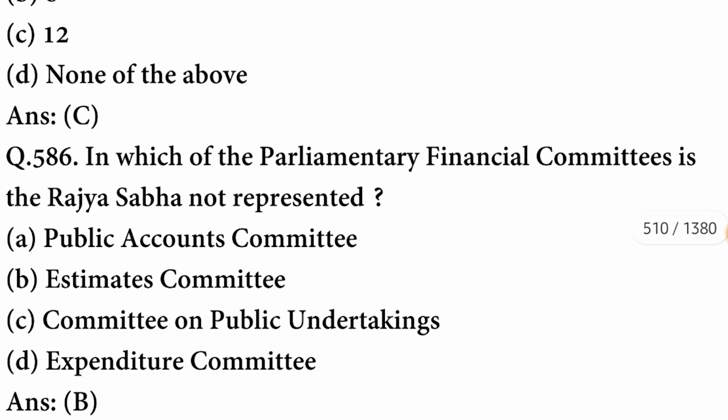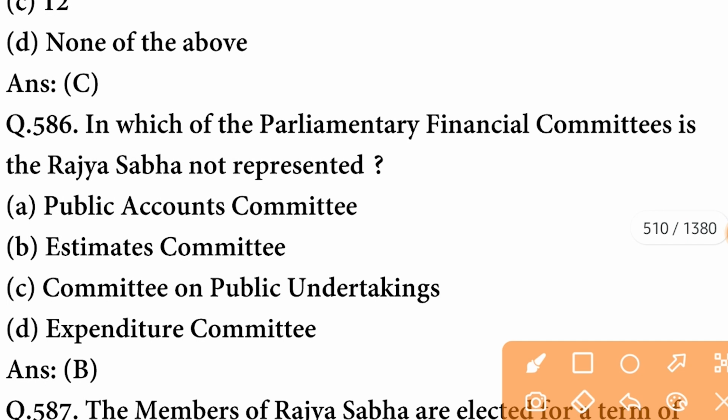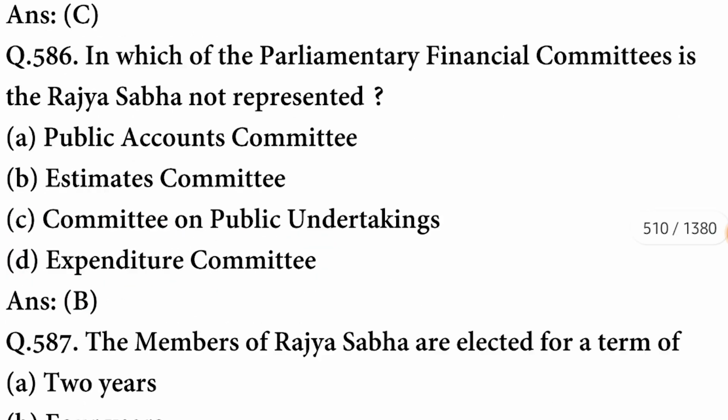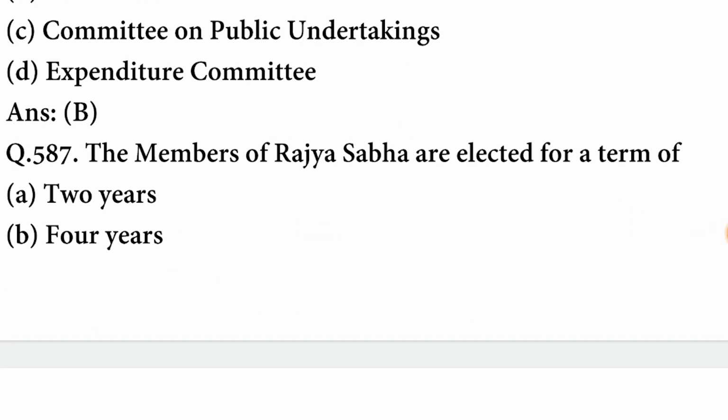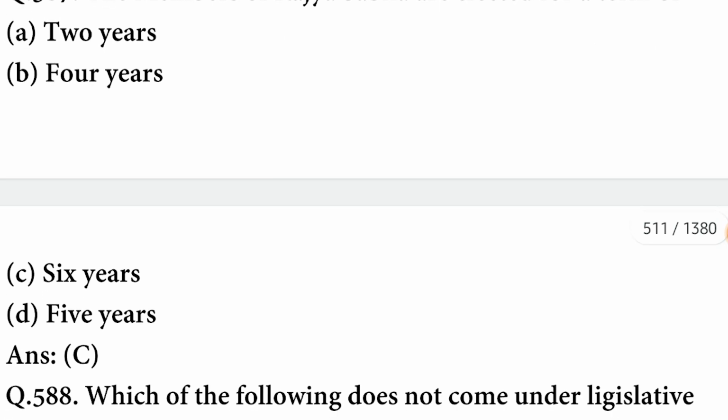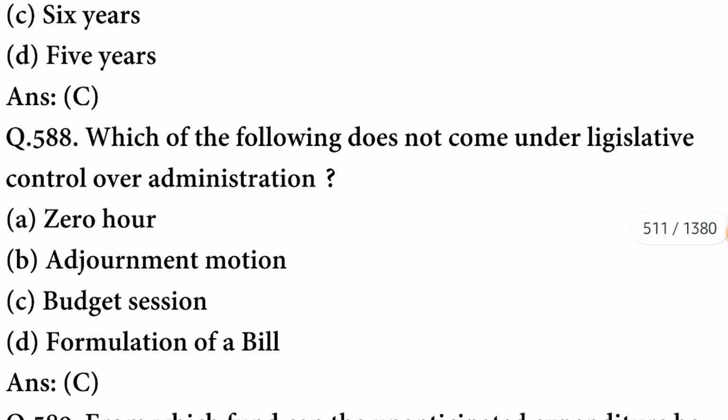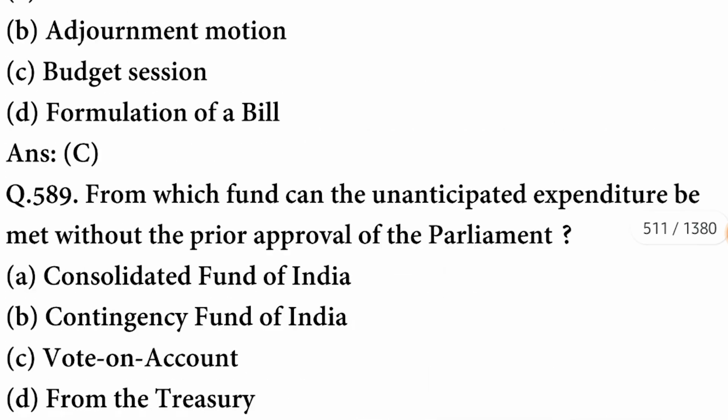In which of the Parliamentary Financial Committees is the Rajya Sabha not represented? It is the Estimates Committee. The members of Rajya Sabha are elected for a term of 6 years. Which of the following does not come under legislative control over administration? It is budget session. C option is correct.